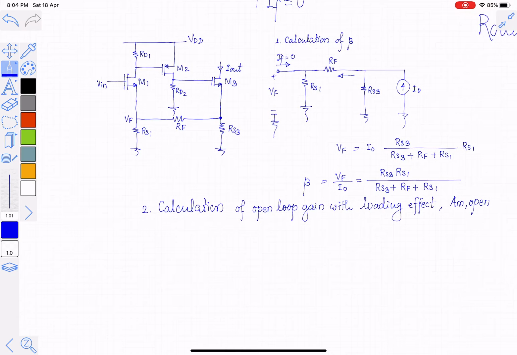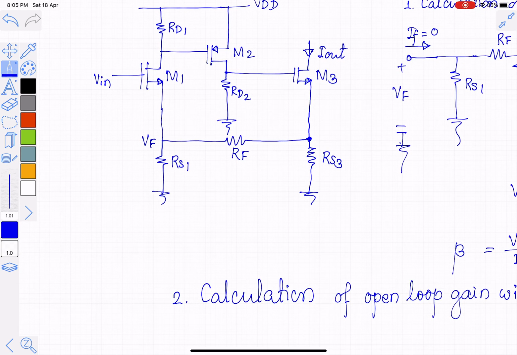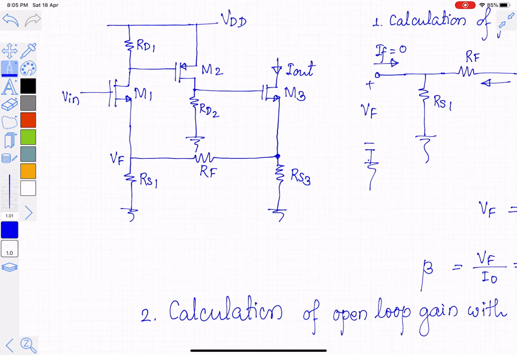For this to happen, what should be done is the feedback network should be duplicated on input and output side. So what we will do, in the same circuit I will do this configuration. So this RF I will remove it from here. So this is RF and this is RES3. Similarly, this is RF and this is equal to RES1.